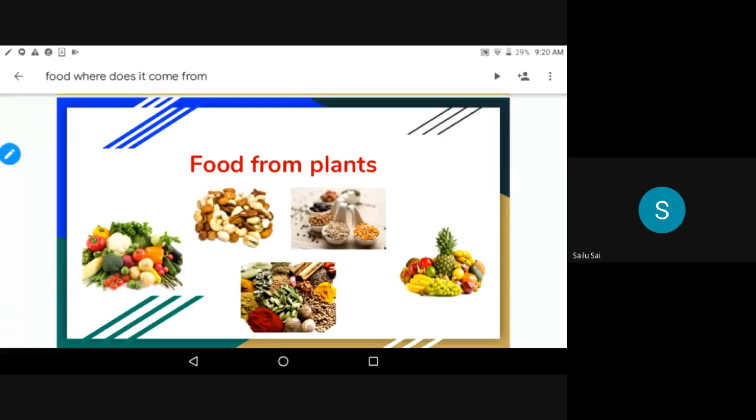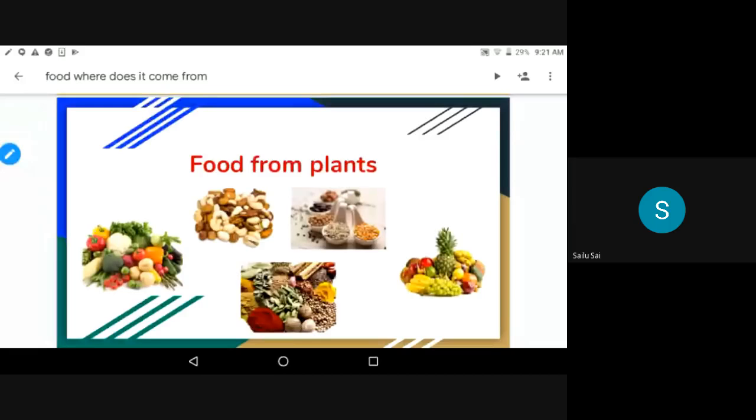Right. So what food items are we getting from plants? See here, observe the pictures. Vegetables, fruits, spices, nuts, pulses, cereals. These are all the food items we are getting from plants.